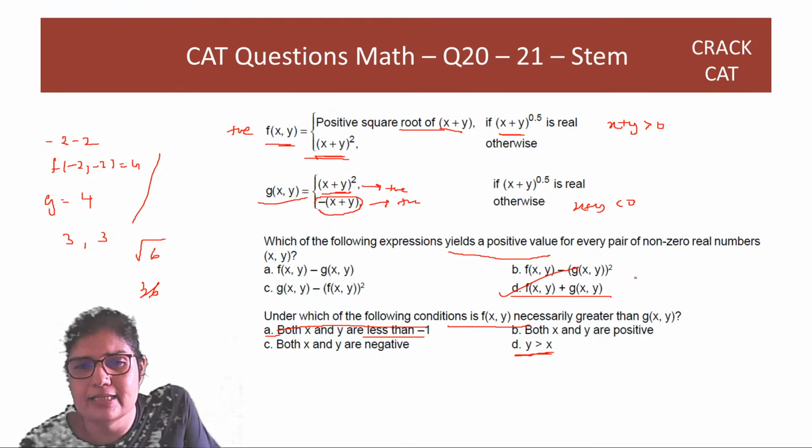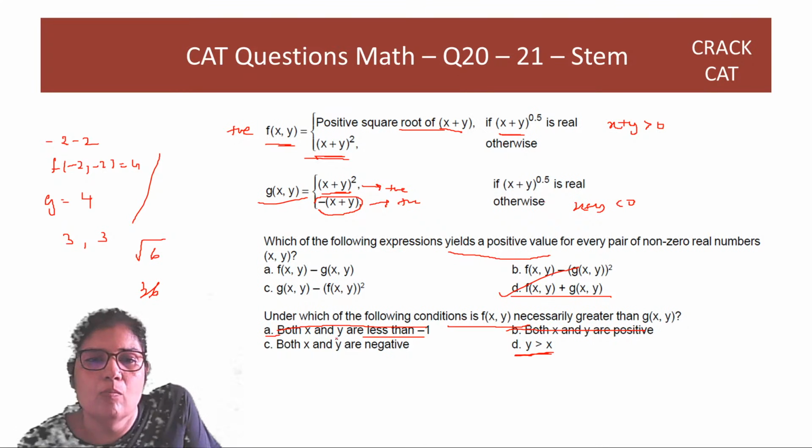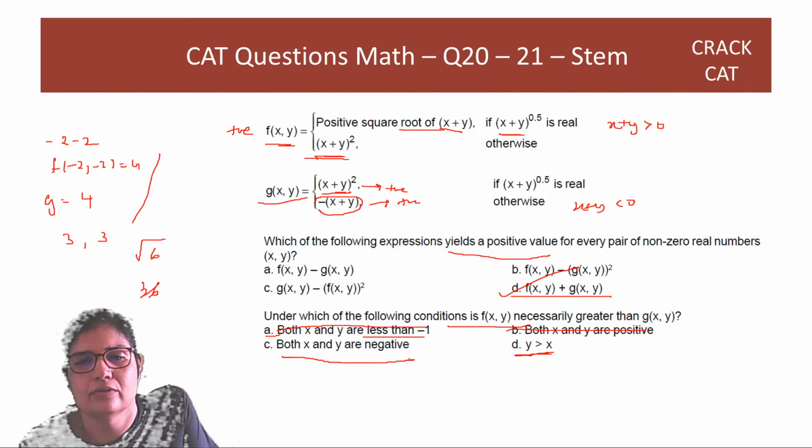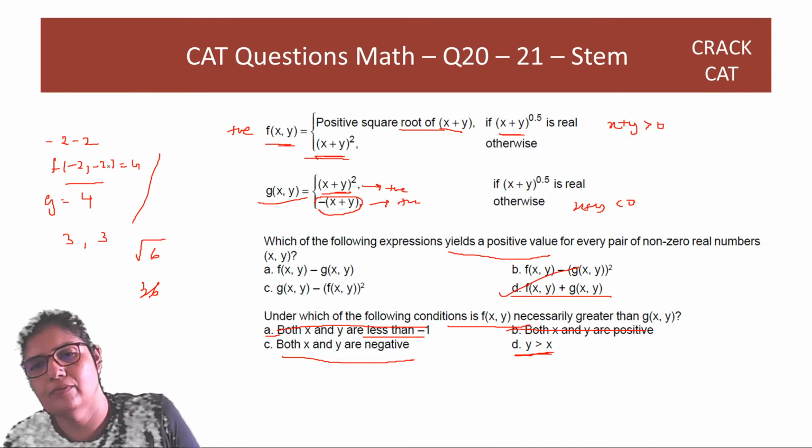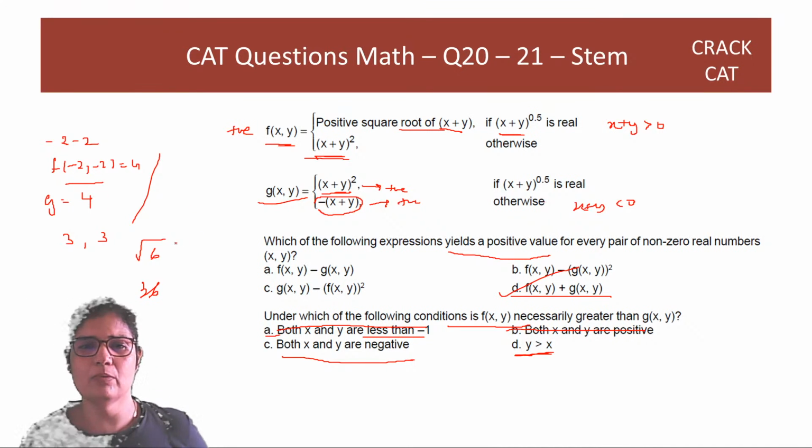So here is f necessarily greater? No, in fact it is less, so B is also out. Both x and y are negative. We saw that too, that with -2, -1 it was not working out. Right? So this was actually a problem with an error. Here the answer is none of these.